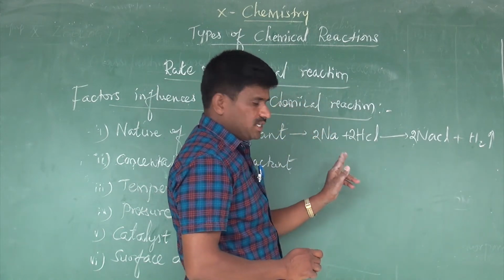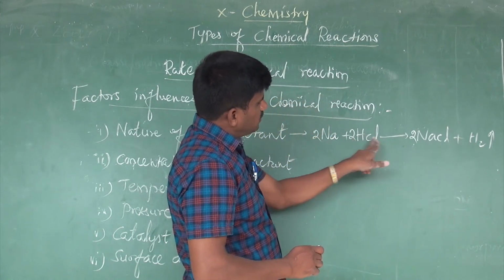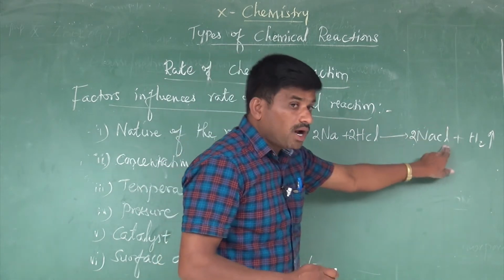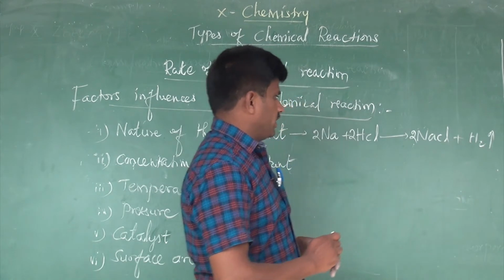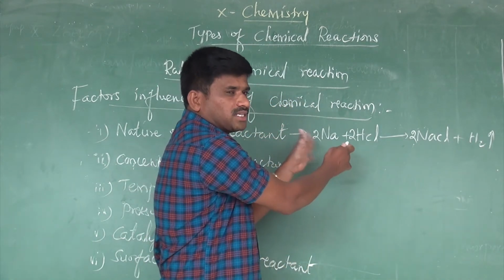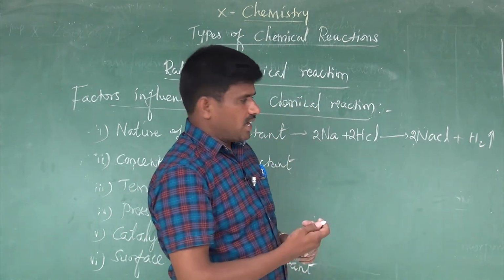The chlorine we have to check. We have to check the chlorine, 2 chlorine atoms, good. In the product how many chlorine atoms are there? In the product side also 2 chlorine atoms. So now this reaction is a balanced chemical reaction.